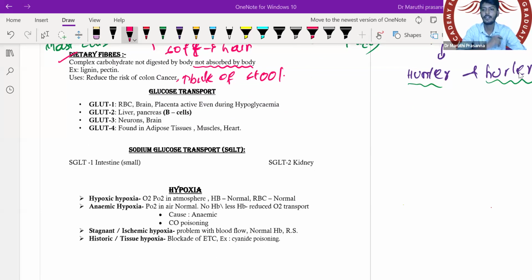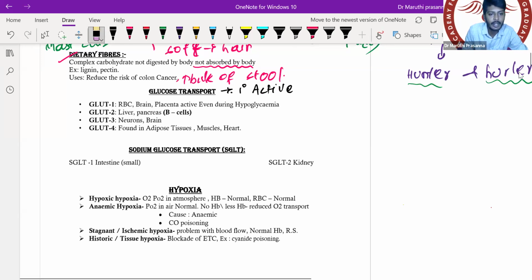Let's talk about the glucose transporter, my dear students. This is a very important concept. Once again, it has been asked many times. So what is this glucose transporter? It is a type of passive diffusion or active transport. It's a type of primary active transport. Primary active transport. Sorry, it's not a primary active.